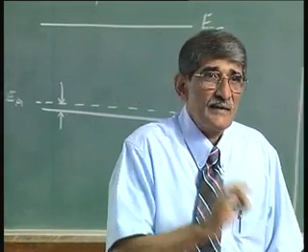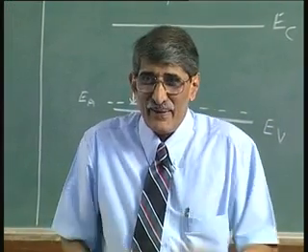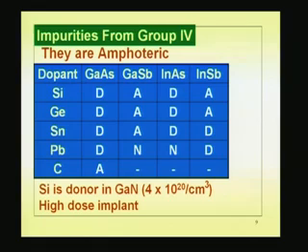So, you can become either p type or n type, but it so turns out it has some sort of choice. It prefers to act as a donor, and when it is acting as a donor, what you mean is silicon prefers to go to the gallium site. Unless you create special situations where arsenic vacancies are tremendously more. Normally, at room temperature itself there will be vacancies. If you raise the temperature, the vacancy concentration will go up. So, given any particular condition of crystal growth, there will be vacancies, both gallium and arsenic. When they are more or less comparable in numbers, it will go and occupy the gallium site.